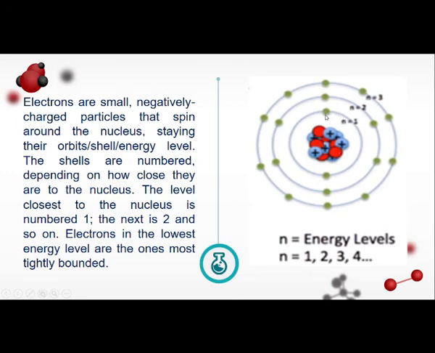So, electron that is closest to the nucleus is most tightly bounded kaysa dito sa mga electron na makikita sa N3, N4, or N2. Ibig sabihin, itong malayo na ng mga shells, orbits, or energy level, mas madali silang matransfer or mas share sa other atoms kesa ditong sa mga electrons na napaloob sa mga N1.